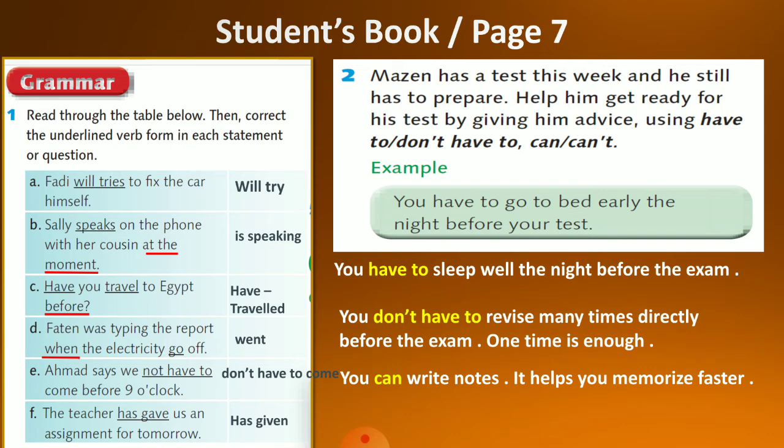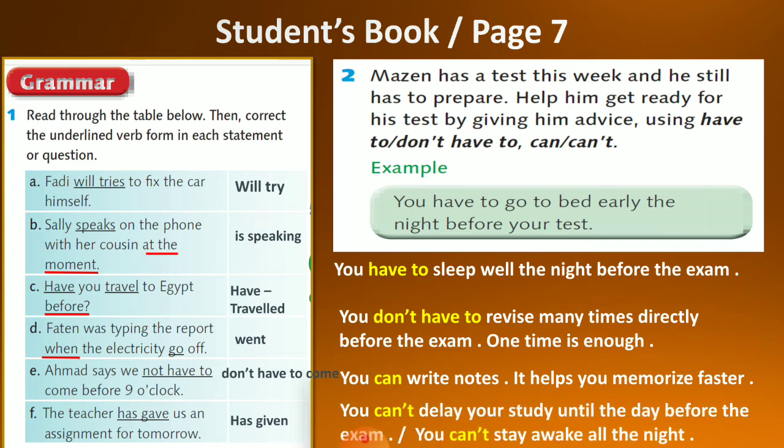We said that can is used to give advice. So you can write notes, it helps you memorize faster. And here it means that it is a good idea to write notes, or it is my advice to you to write notes. It doesn't mean that you must write notes.